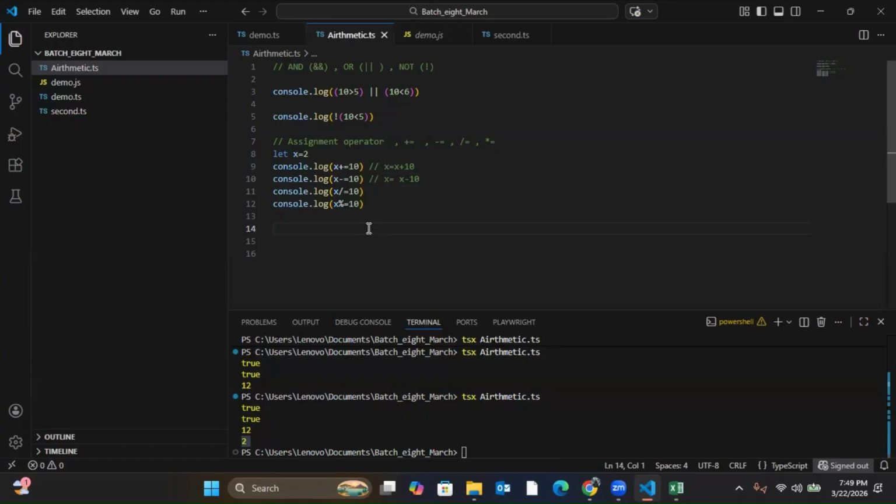Okay, then see what happened in the background for this. x is equal to 2, x divided by 10. 2 divided by 10, it's 0.2. Think and tell me what will be the output for the first one. It's 0.5? Okay, 0.5.